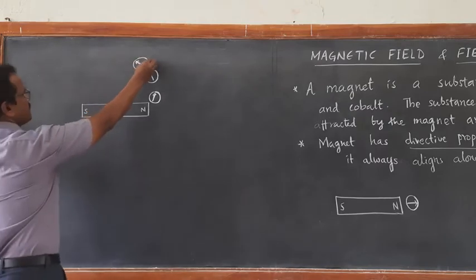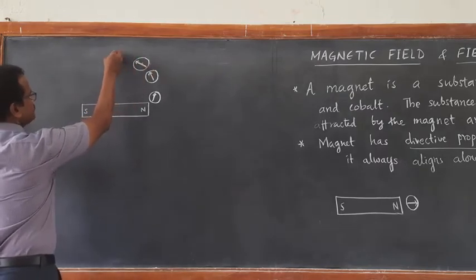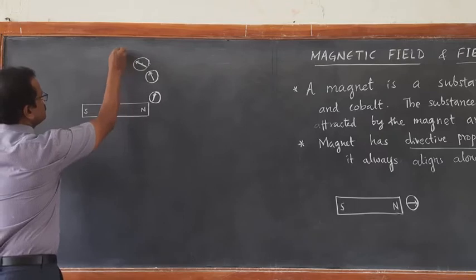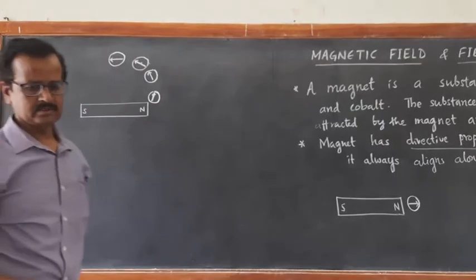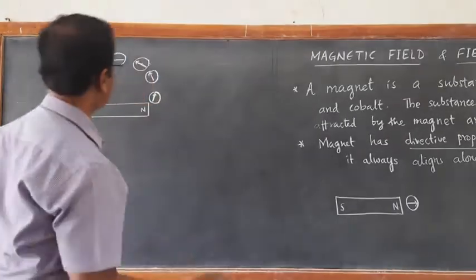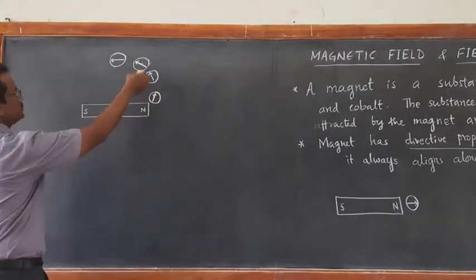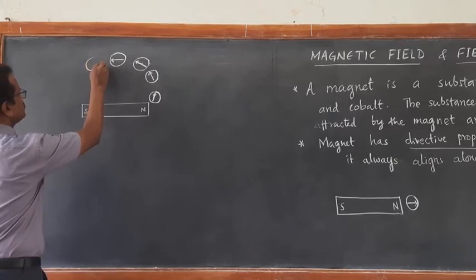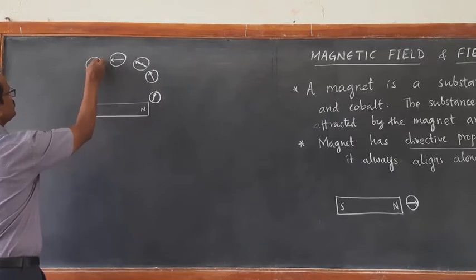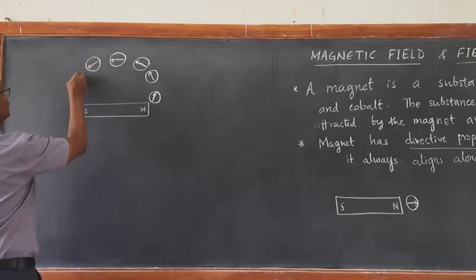So again, when the same compass is kept here, now it will show the deflection in this direction. So in this way, the magnetic needle goes on changing the direction. It will show different change in direction of the magnetic field.